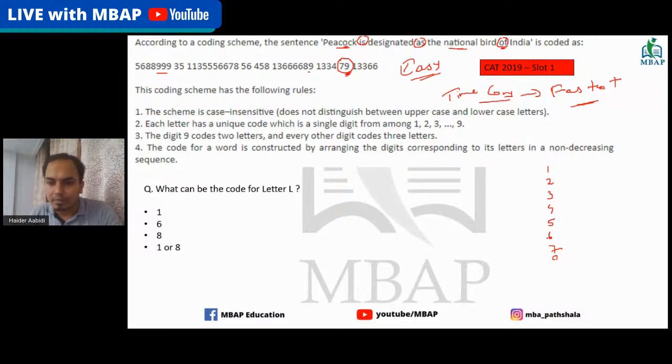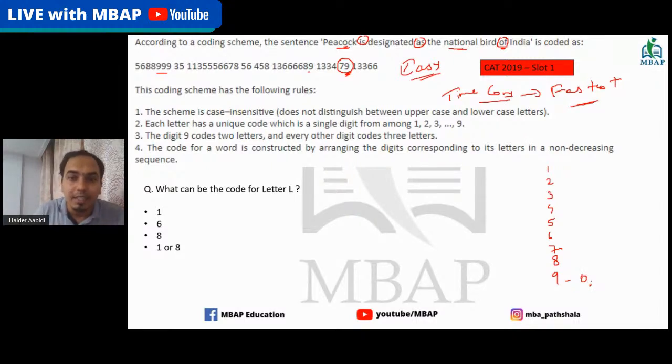Sorry. All right, 8 and 9. Okay, so I'm just putting all the digits. Okay, and in front of the digits, I will start writing the codes. So I got O as 9. Okay, this is the first thing that I got.